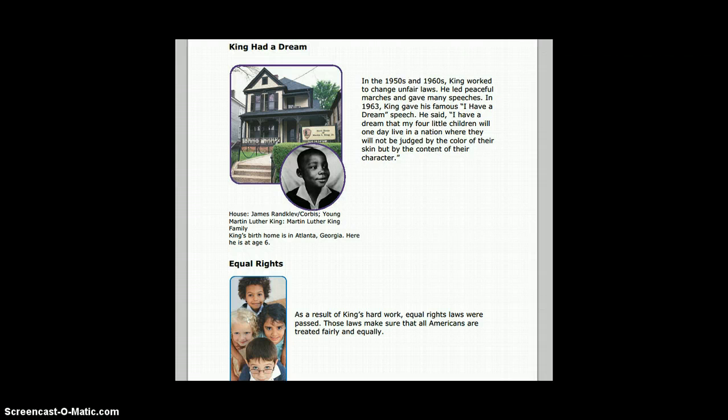So if they're not really sure what equal rights laws are, I would encourage them to reread that last sentence. Those laws make sure that all Americans are treated fairly and equally.